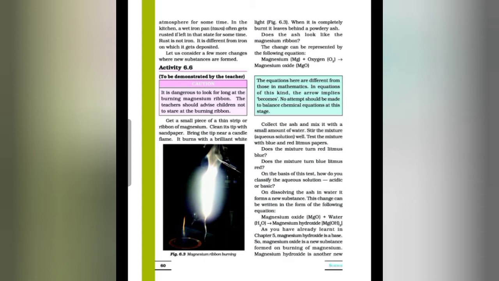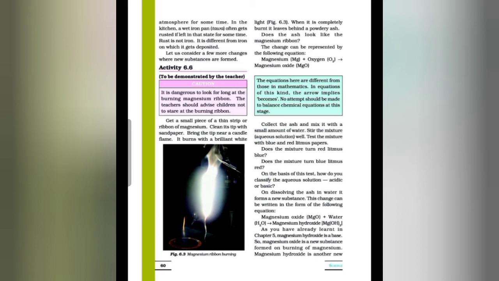So students, what is chemical change? A change in which one or more new substances with entirely different chemical composition and properties from the original substances are formed is called chemical change. And let us perform some activity to understand the characteristics of chemical change.